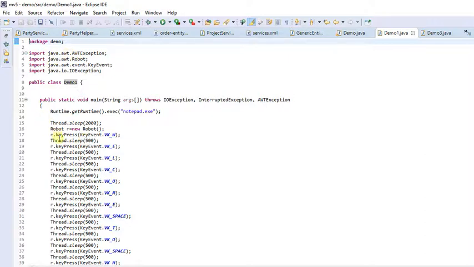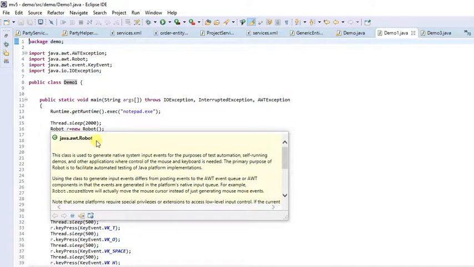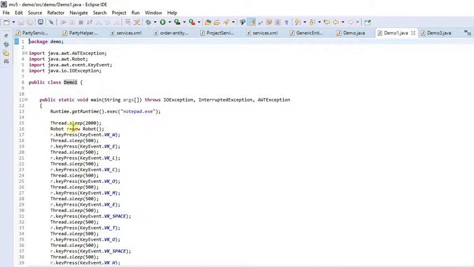We already included this AWT package here, and you can see the Robot class is part of it. So we declared the Robot object here, and put one function, keyPress.